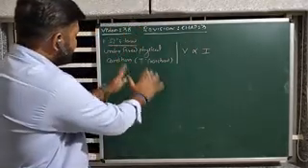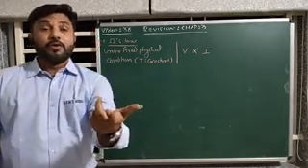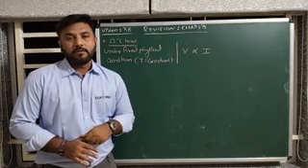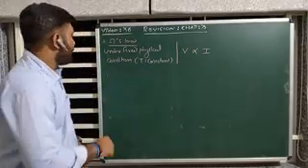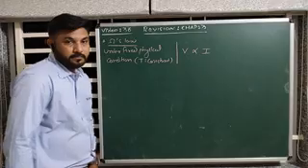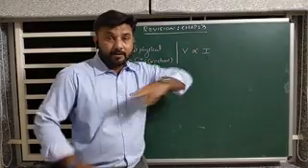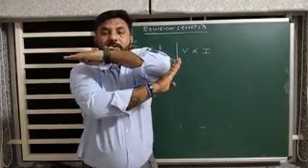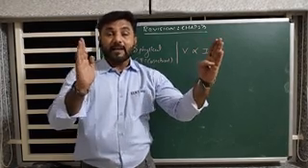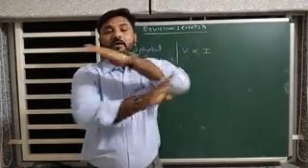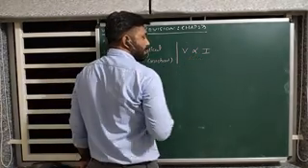So this is the simple and standard format, or you can say a short key, to remember Ohm's law. State Ohm's law. How to state? Let us see once again. Under fixed physical condition, in bracket temperature constant, electric current passing through the conductor is directly proportional to the electric potential difference, or you can say electric potential at the ends of a conductor. Clear?